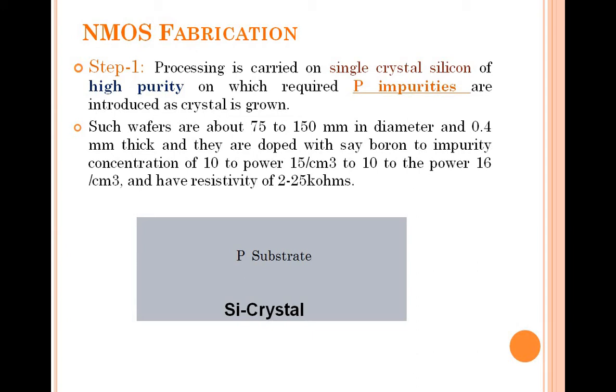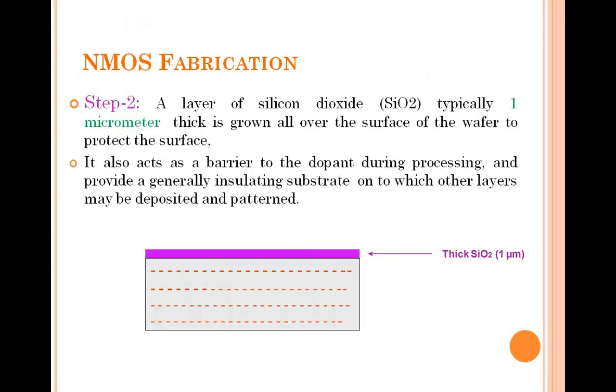So when you are doing NMOS fabrication, which impurities have to be added? P impurities, a P substrate has to be added. If it is PMOS fabrication, which has to be added here? An N substrate is to be added. Clear? Next, step 2, that was step 1.